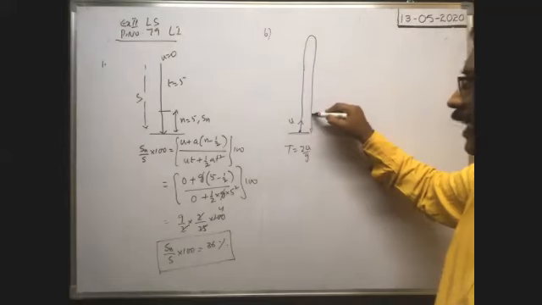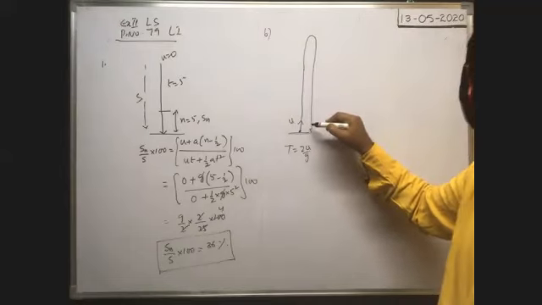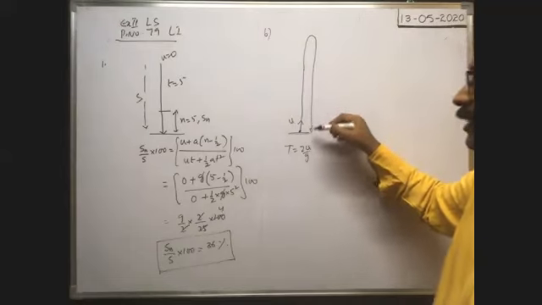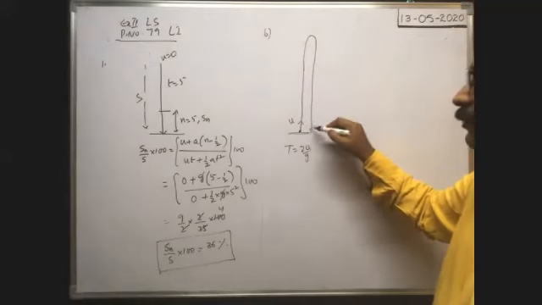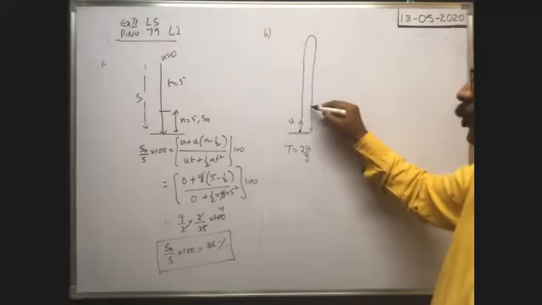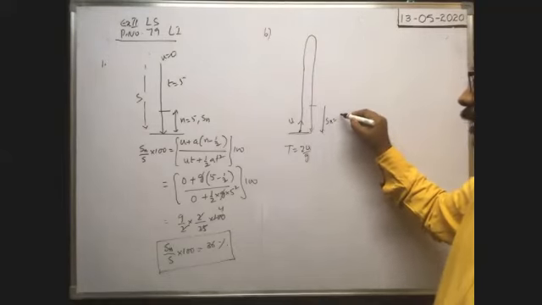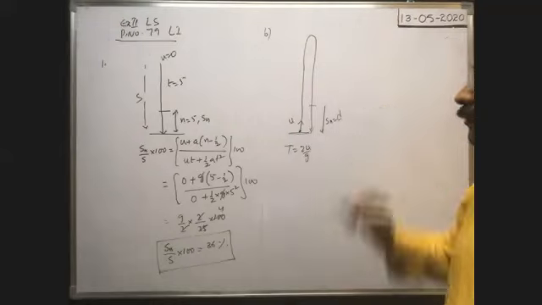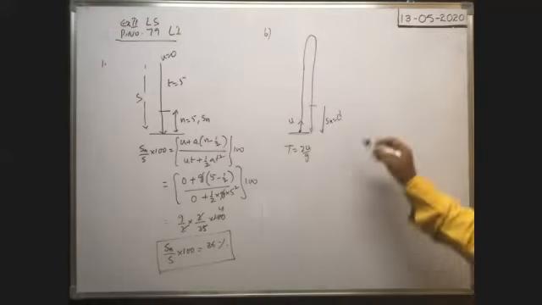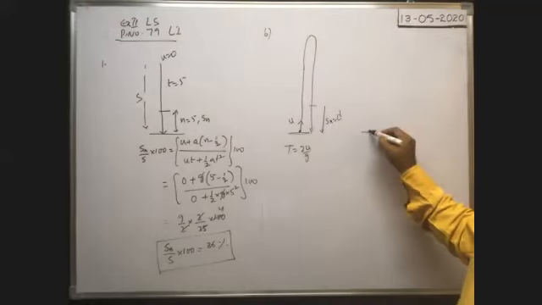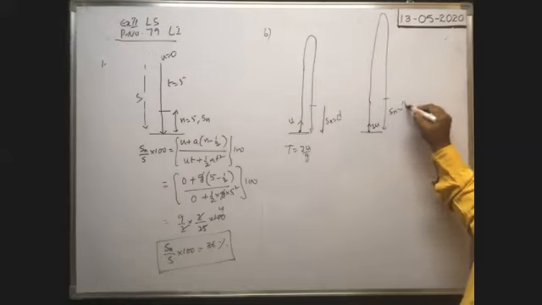Then what is the last second? Last second of its total flight means the 10th second. Similarly, here the last second of total flight is at 2u by g. In the last second, the distance traveled by the body, Sn, is given as d. It is given. Suppose the same body is projected with a velocity double the velocity of projection, then in the last second of its fall, the distance traveled, Sn, is equal to how much? That is the question they asked.